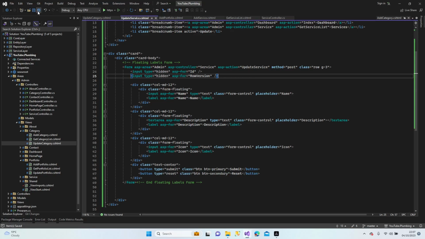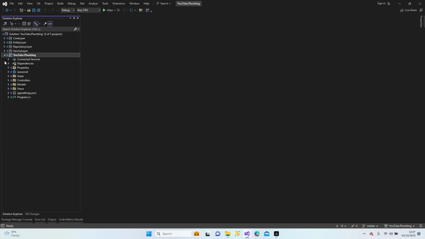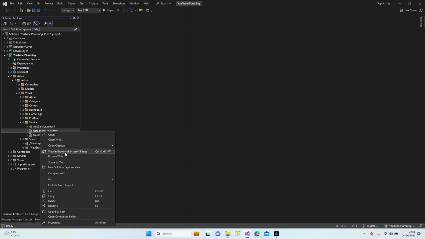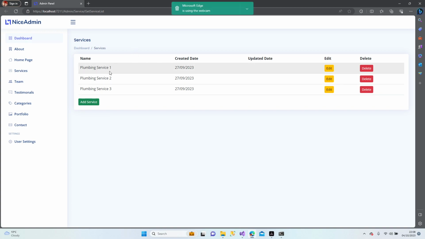Perfect. Now save all, close all tabs, minimize all. Let's open again because it's a little bit messed up. Admin view service, get service list within browser. Okay, let's give it a try, guys, and I'm gonna check those text areas. Yeah, plumbing service 1, 2, 3.